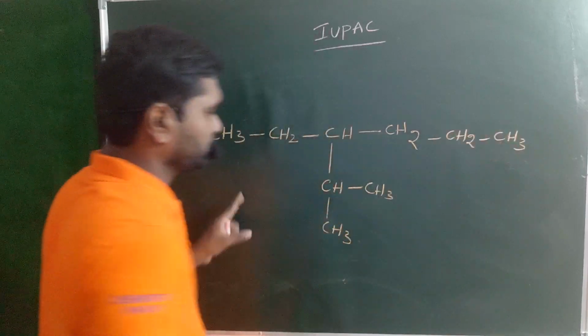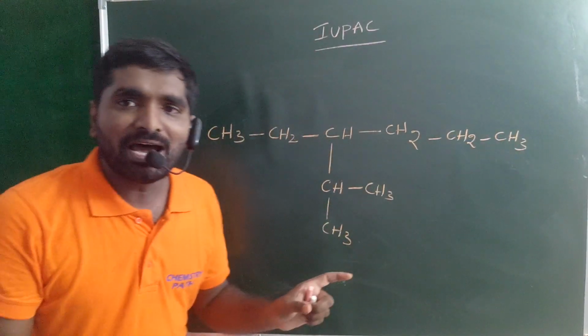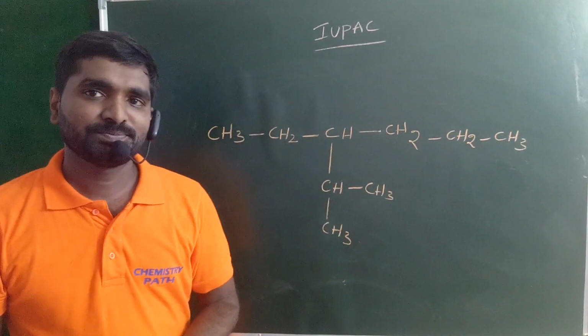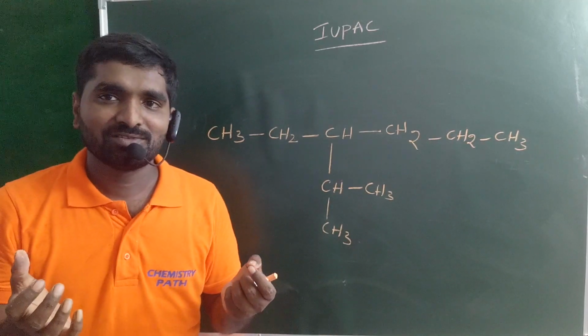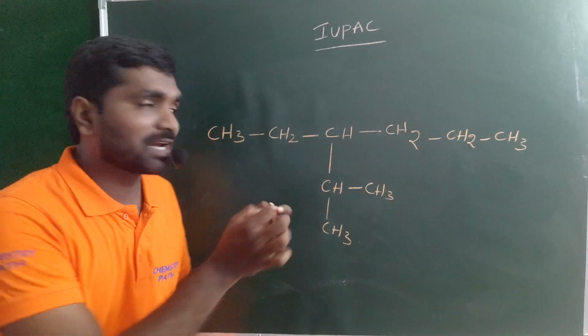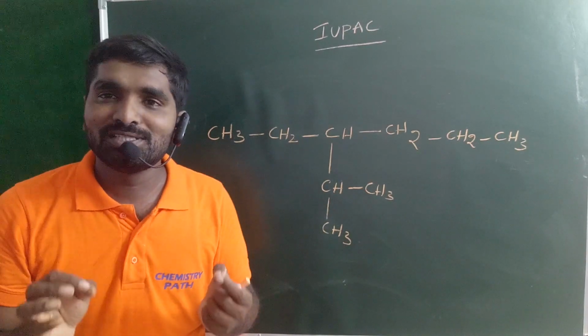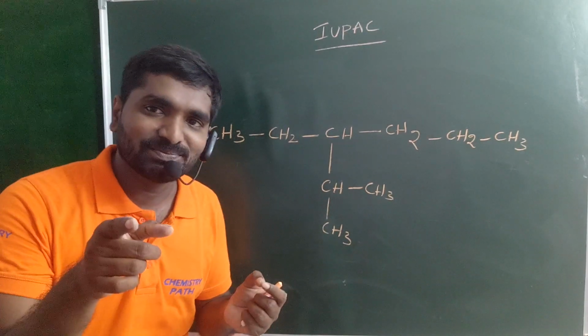Look at this one. If the given organic compound is like this, what is your parental chain? What is the correct name for this organic compound? So this is our rule number 6.